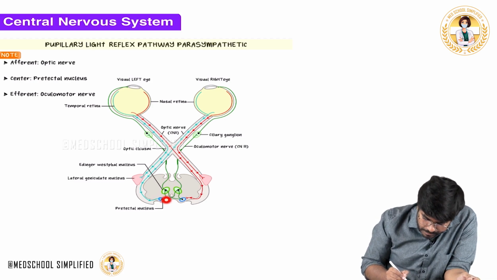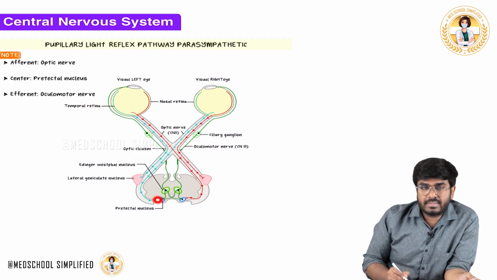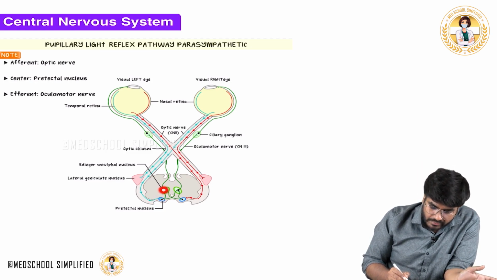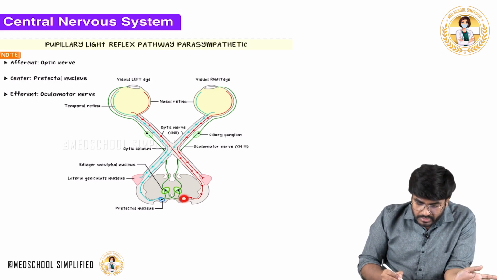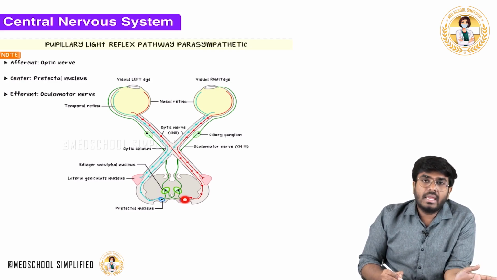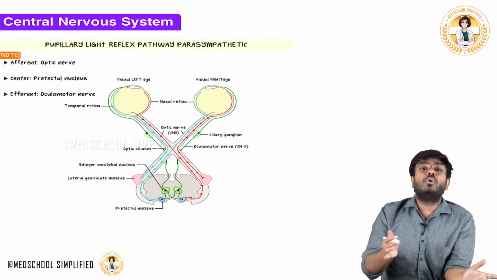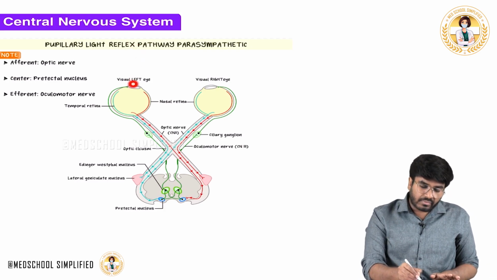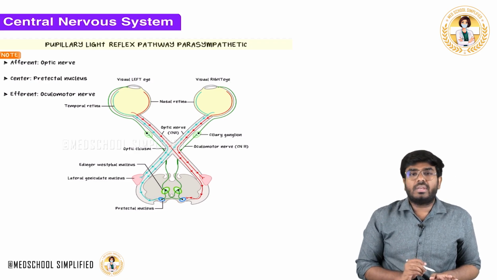Here are the Edinger-Westphal nuclei. Please look here: the pretectal nucleus has connections with both Edinger-Westphal nuclei. If you activate the pretectal nucleus on the left side, for example, it is going to activate the Edinger-Westphal nucleus on the left side as well as the right side. So even if you put light in one eye, both the Edinger-Westphal nuclei are activated with the help of the pretectal nucleus.